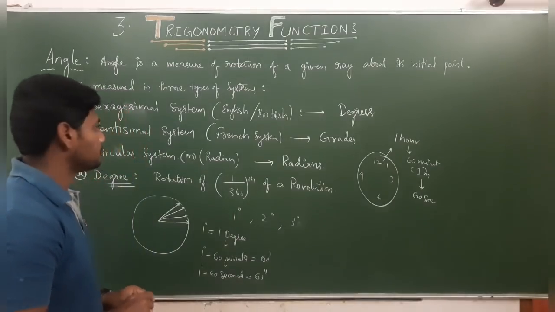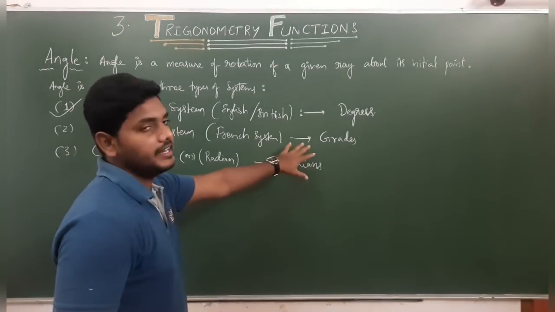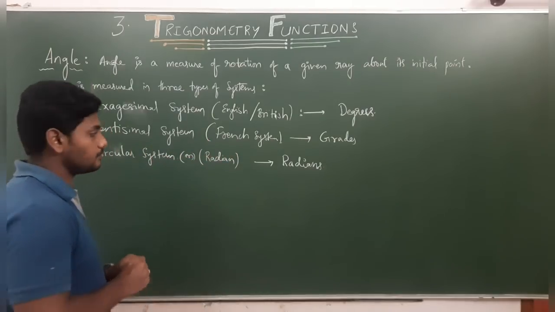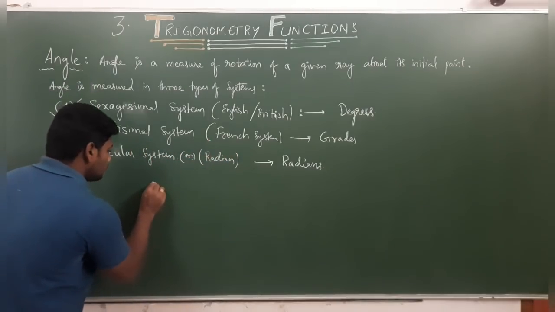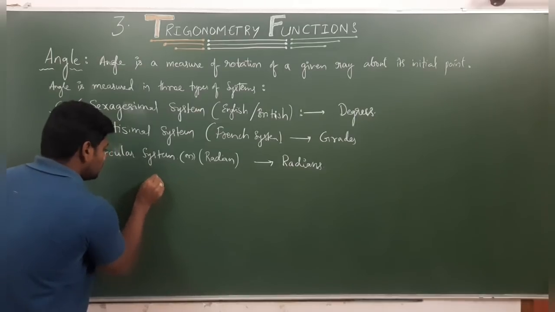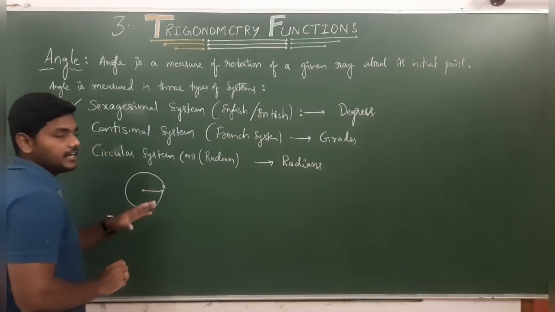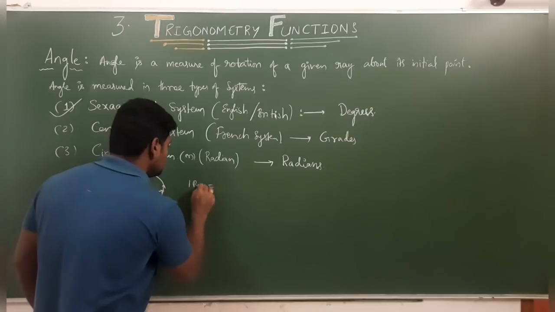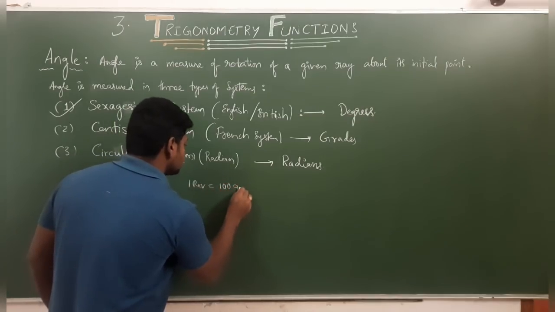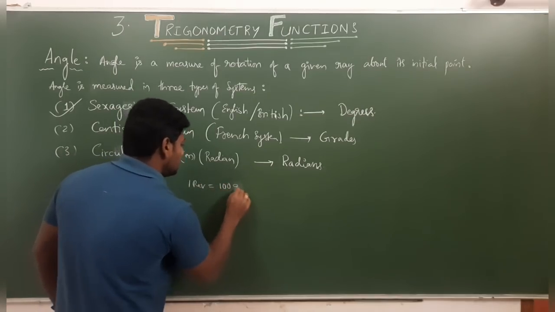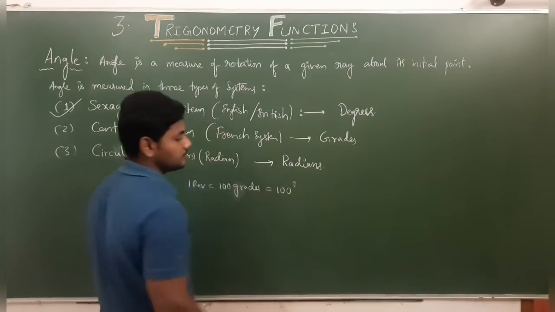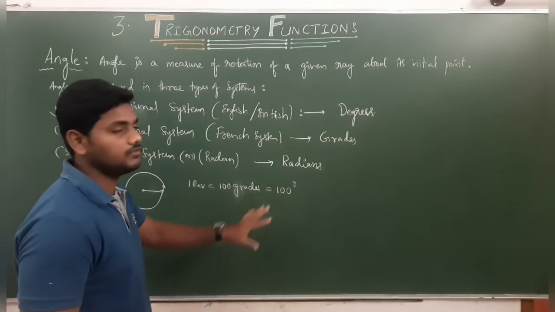British system. Next is about grades, or the French system, which we can also call the centesimal system. See here, one complete revolution they have divided into 100 grades. That means one revolution is equal to 100 grades, which we represent with 100 with a small g as a power, right? This is how we represent it in terms of grades.